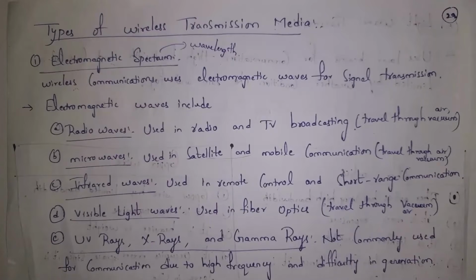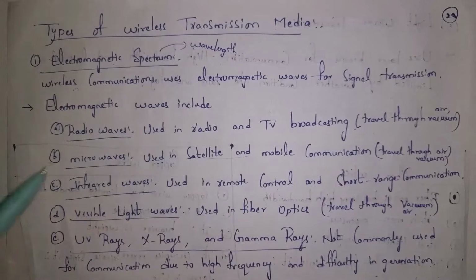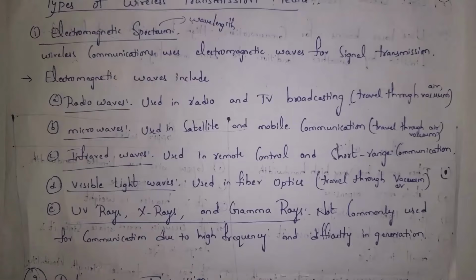Guys, electromagnetic waves contain radio waves. Radio waves are used in radio and television broadcasting, and they also contain microwaves, which are used in satellite and mobile communication, and they contain infrared waves. They are used in remote control. By using infrared waves, our TV remote will transfer signals to the TV. And infrared rays are also used in shorter range communications.